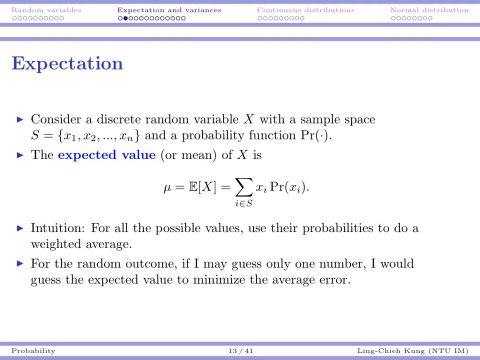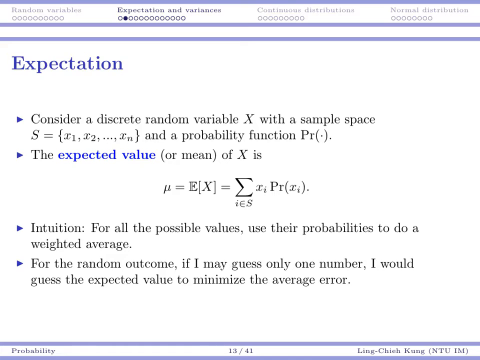Okay, so suppose that we have a discrete random variable x, and the sample space is x1, x2, up to xn, and we have a probability function that is given to us. So we know the probability for each value to occur. Then we define the expected value, or mean, or expectation of x to be the following. We use the notation mu to denote the expectation of x, or we use this expectation function, capital E with a weird script.